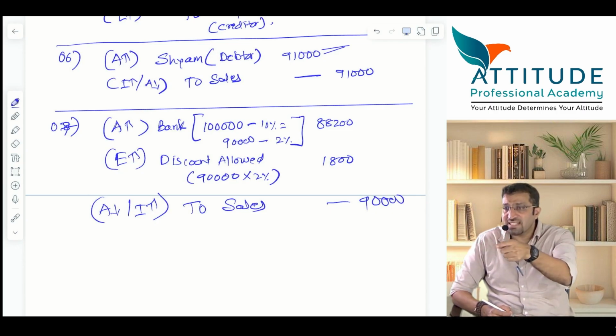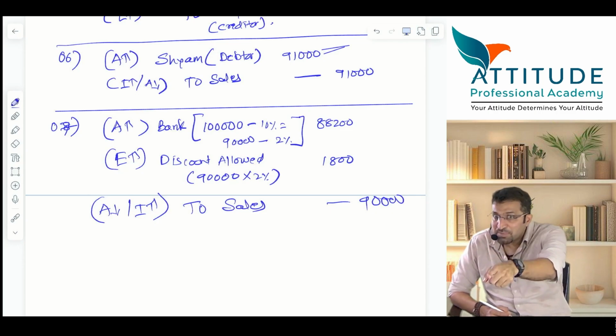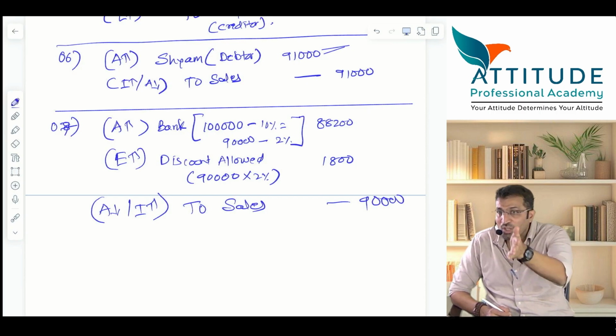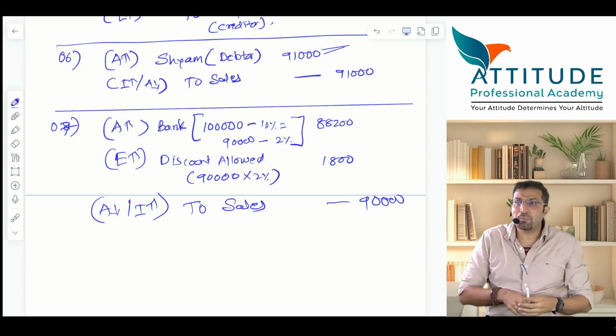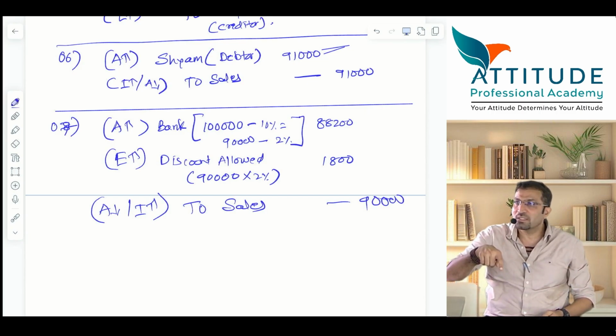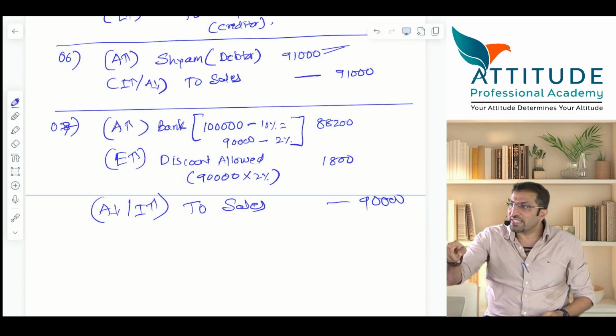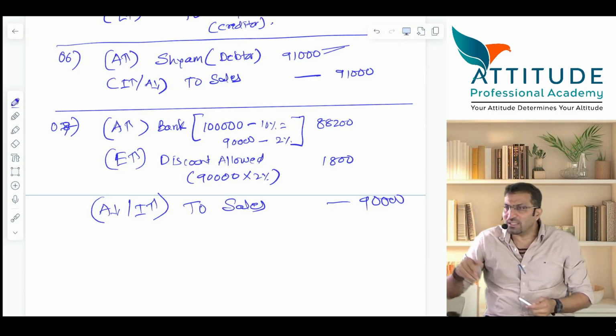Be careful with this concept. And on this concept, many sums are there. 1/4 on cost is 1/5 on sales. How to remember? 1 is profit, 4 is cost. So cost plus profit is equal to what? Sales. So 1/4 on cost is 1/5 on sales.